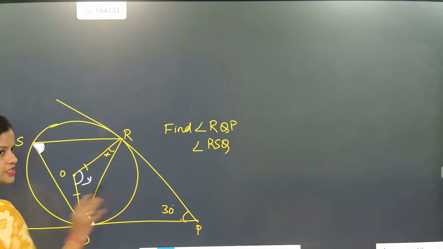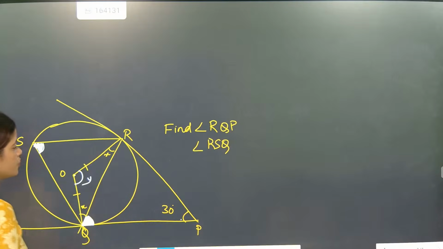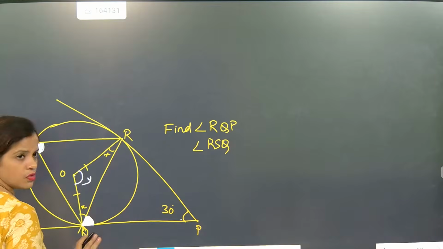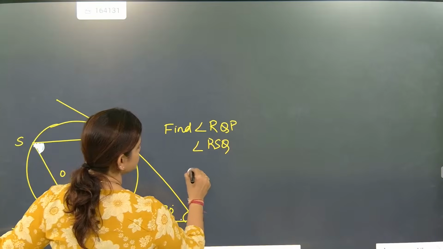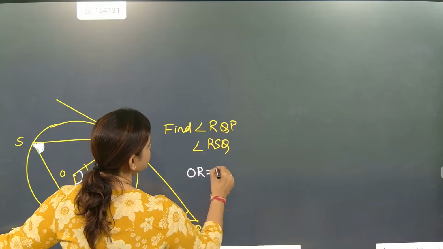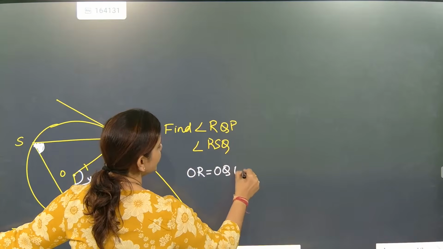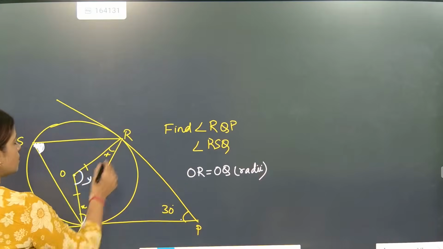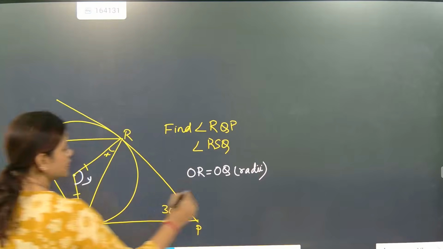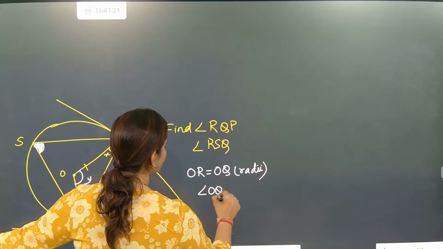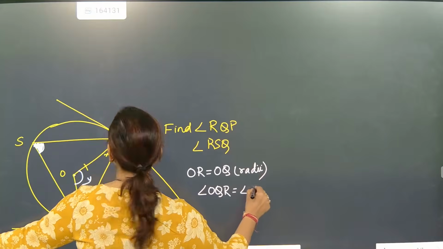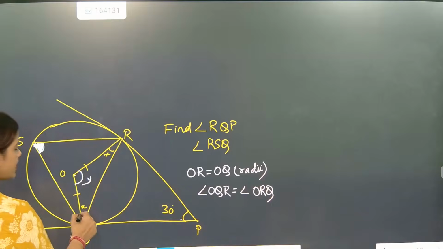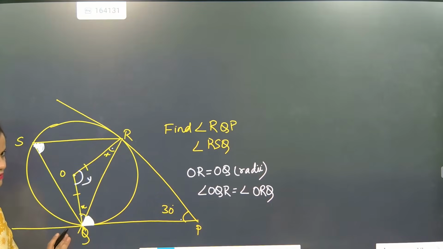Cyclic, don't take, opposite angle you take. Okay. First OR is equal to OQ. What are they? Radii. So if they are radii, we can say that angle OQR is equal to angle ORQ. Done. So this angle and this angle become the same.